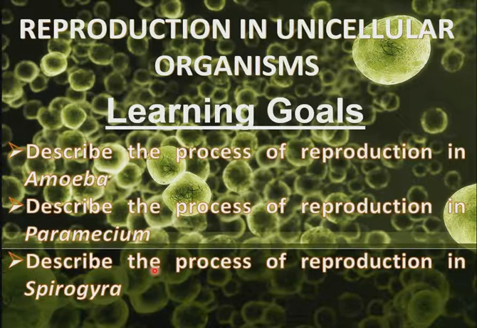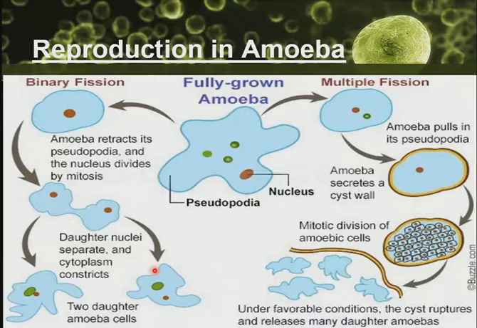Firstly, let's look at the process of reproduction in amoeba. In amoeba, there is a type of asexual reproduction that we call fission. Fission is a type of reproduction in which cells split into two parts or more than two equal parts.